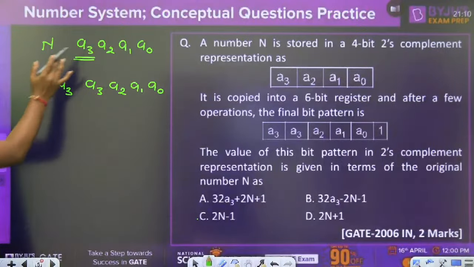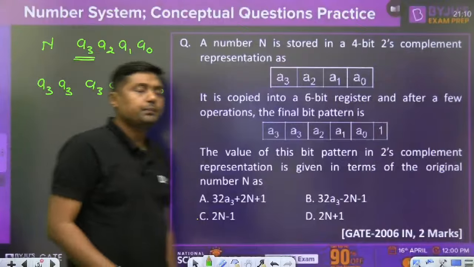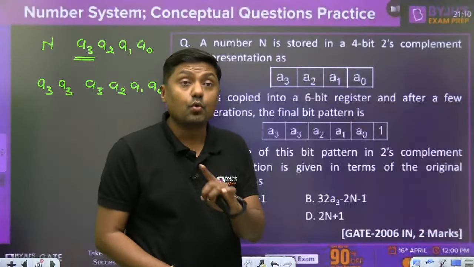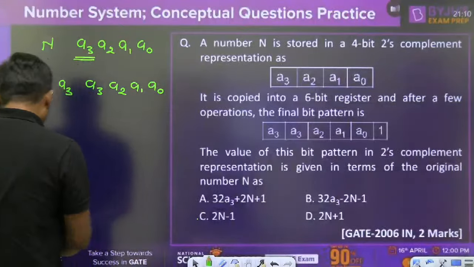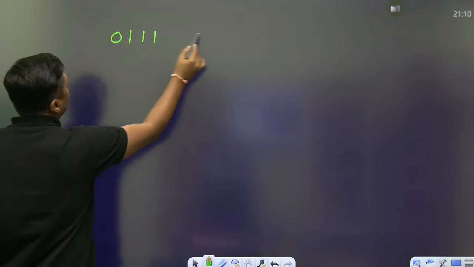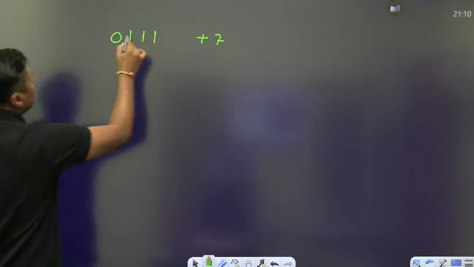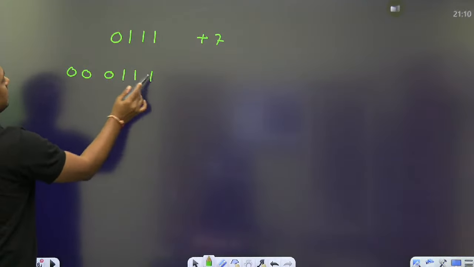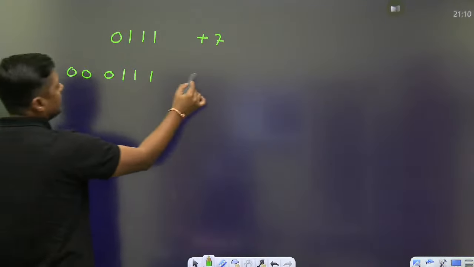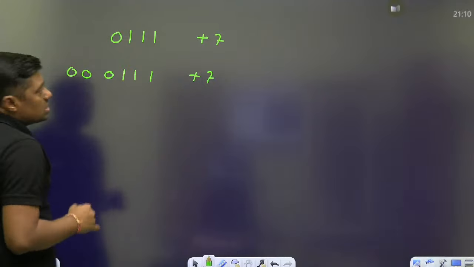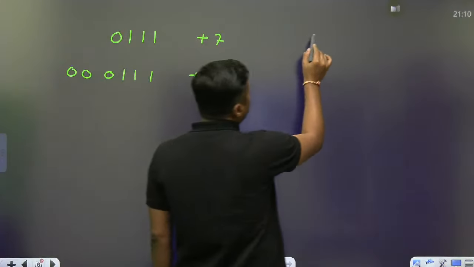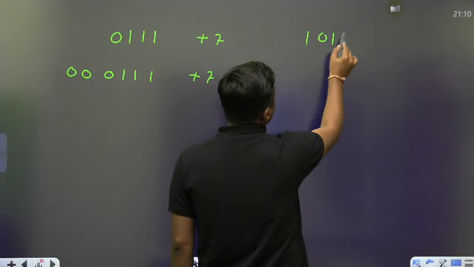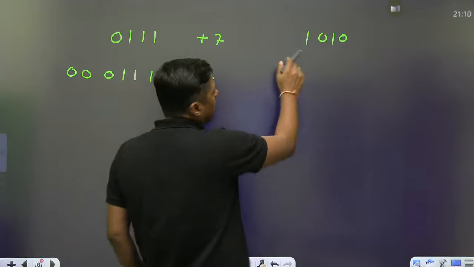Then the 4-digit number is converted into what? A 6-digit number. You have to repeat the MSB. Remember, for example, if the number is 0111, actually it is +7. When we repeat the MSB 2 times, it is converted into a 6-digit number and it will remain +7. Similarly, if the number is 1010, since the MSB is 1, it is a negative number.